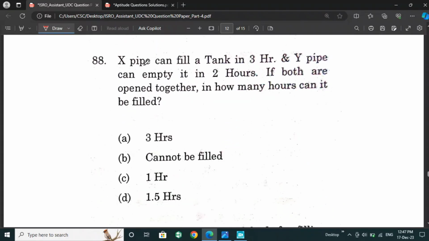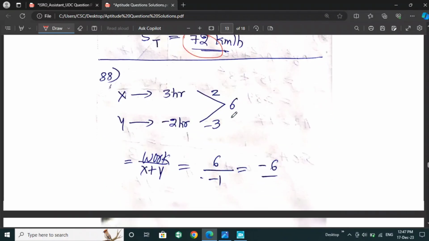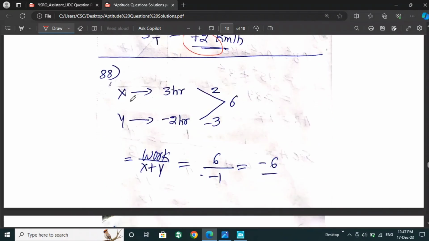Next is X pipe can fill a tank in 3 hours and Y pipe can empty it in 2 hours. If both are open together, in how many hours can it be filled? For this question, X fills the tank in 3 hours, and Y empties the tank in 2 hours. If we take the LCM, the total work is 6. X's efficiency is 2, and Y's efficiency is minus 3, so the combined efficiency is minus 1.